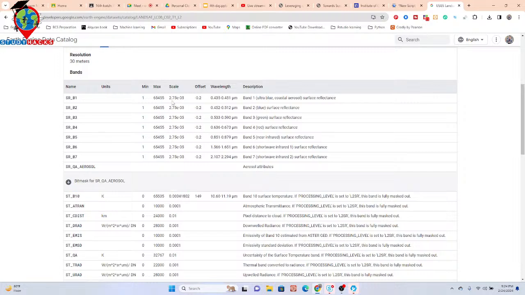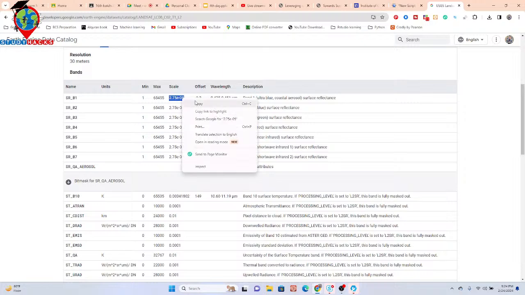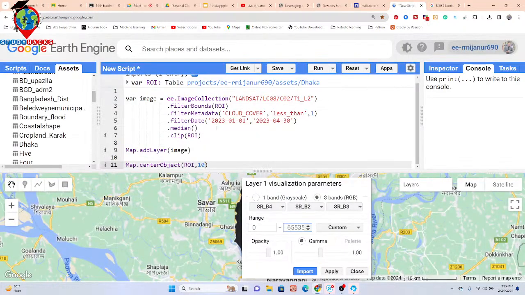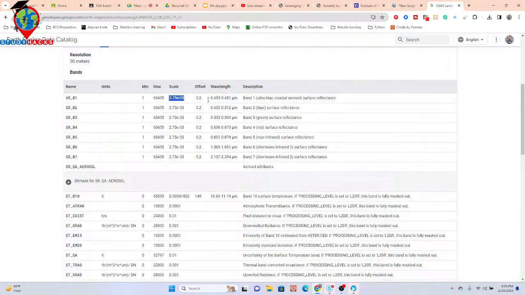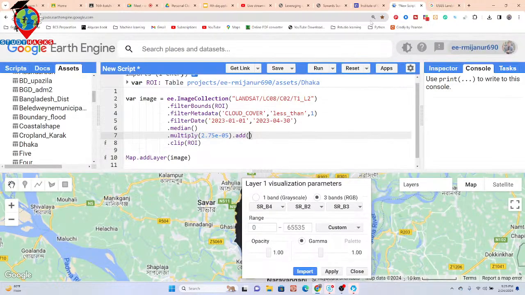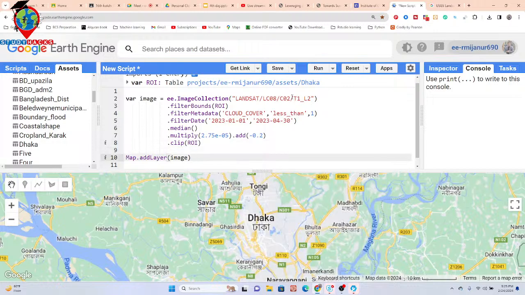I copy the value and paste here, multiply this scale value, and add the offset value. The offset value is the same for all. So just copy and paste. Now click run and check again what happened.